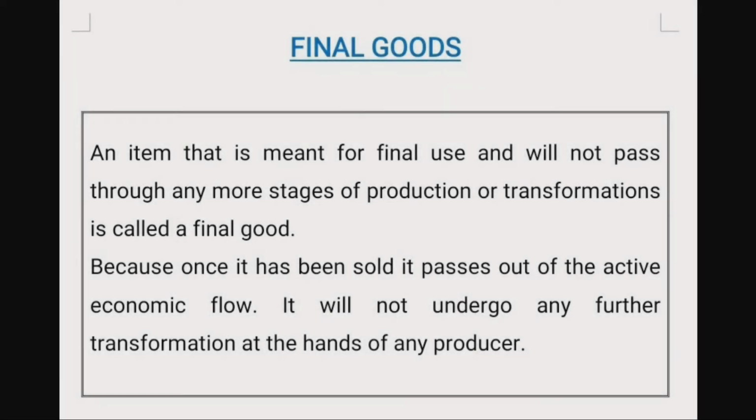Children, the material goods are further classified as final goods, intermediate goods, consumer goods, etc. So let's check what is final goods first. What is final goods? That is an item that is meant for final use and it will not pass through any more stages of production or transformation. It is called a final good.